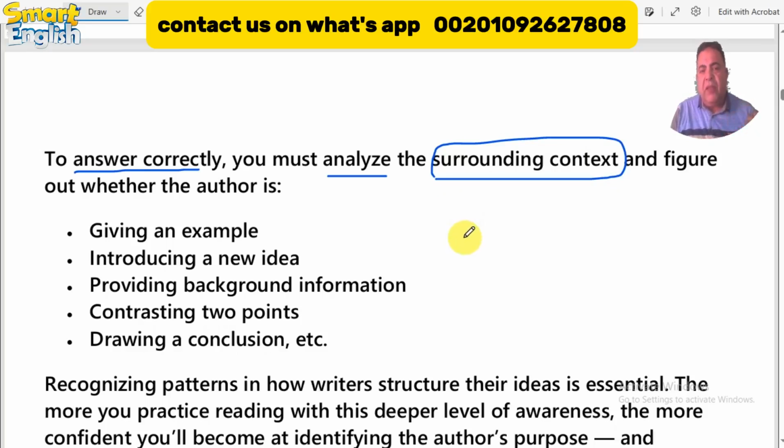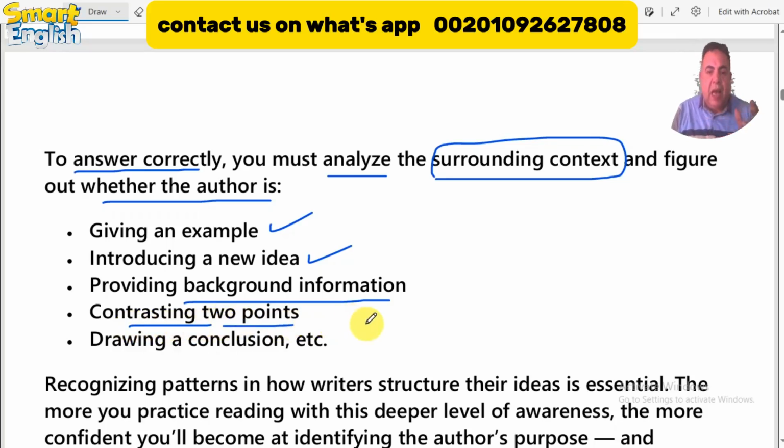You have to read previously, and also add some sentences after it, to figure out whether the author is, sometimes, giving an example to illustrate something, or maybe introducing a new idea into the paragraph, providing background information to add to the reader, giving two contrasting points of view, conflicting ideas between two things in the paragraph, maybe drawing a conclusion, etc. Okay, there are many reasons why the author mentioned this piece of information in the text.